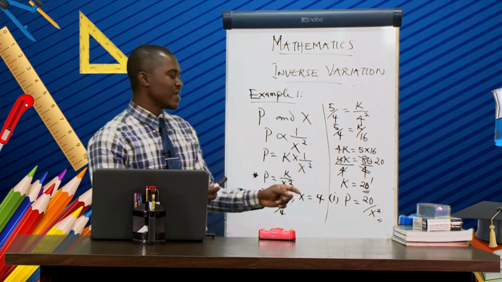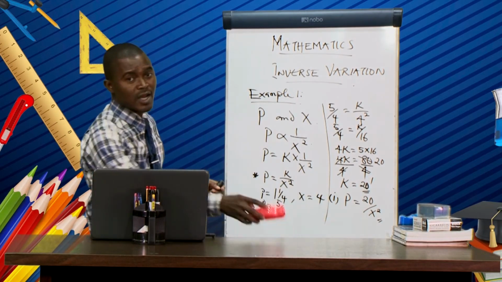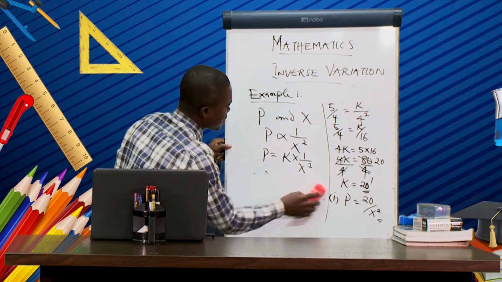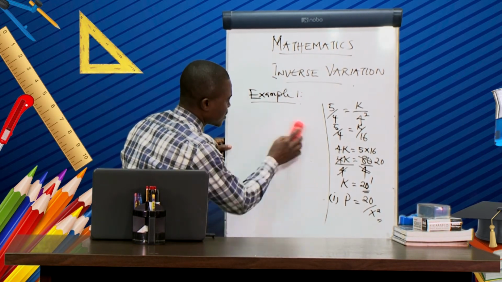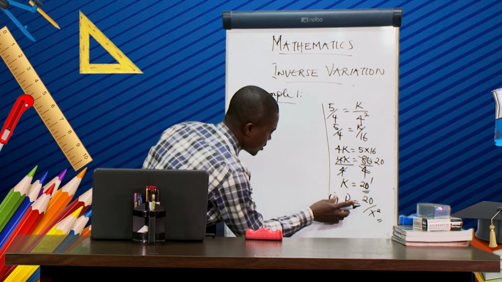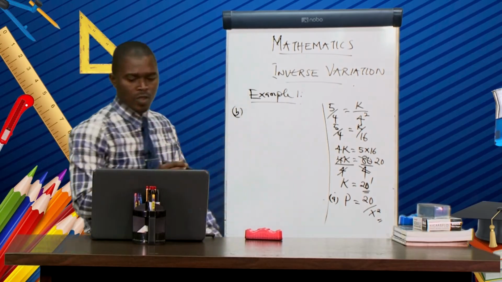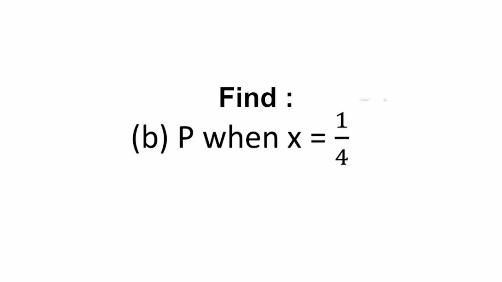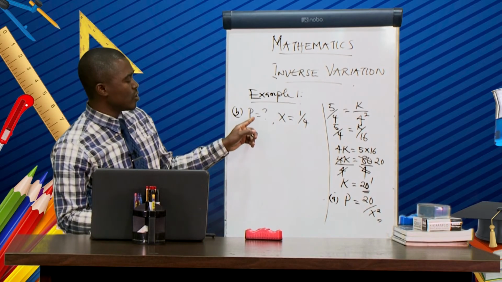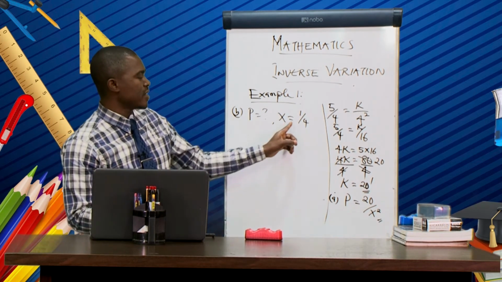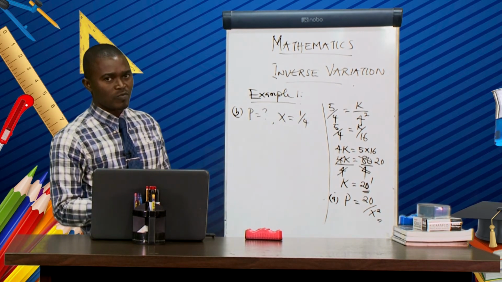So that is the formula connecting p and x together. Then the next one is A. Then we move to B. What is B? B says find P, that is P is unknown, then our X is equal to 1 over 4. So P is what we are looking for when X is given to be 1 over 4.